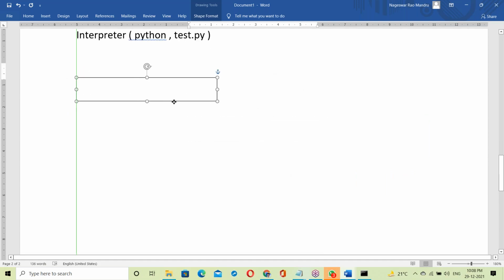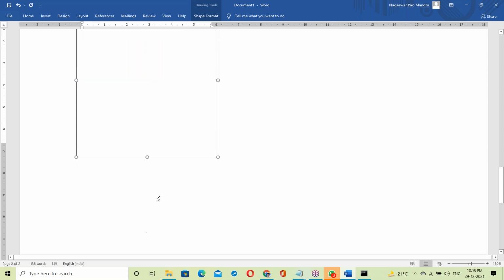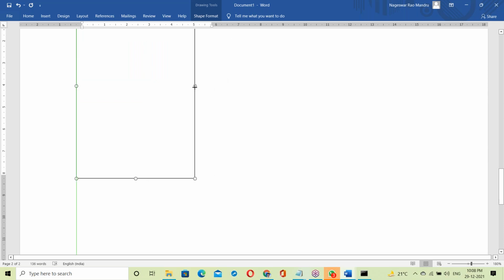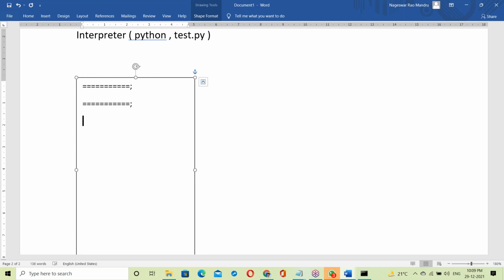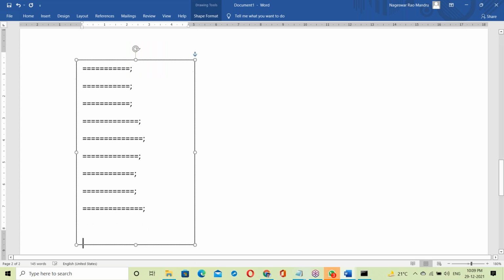The first statement is A equal to 10, then B equal to 20, then C equal to A plus B, then printing the addition value, then the subtraction and displaying its value, then the multiplication operation and output. Like this, there are some script statements.